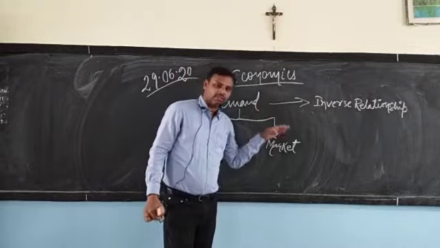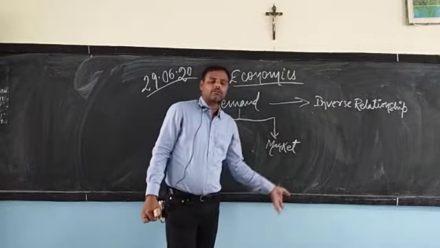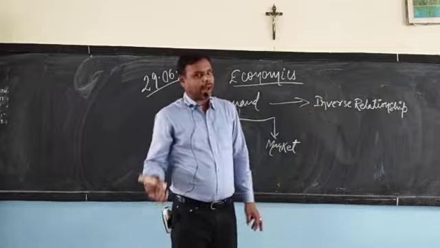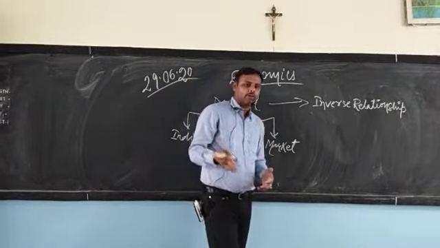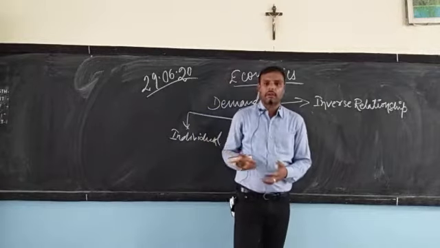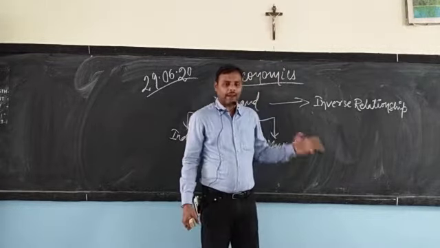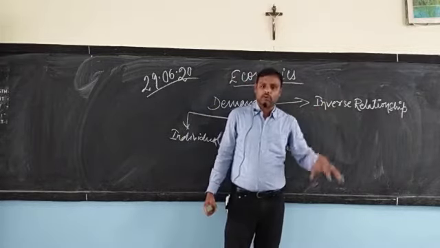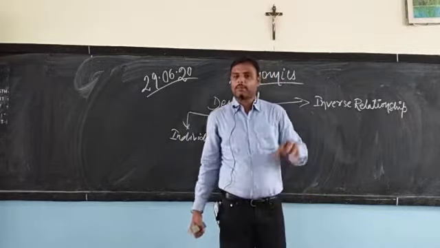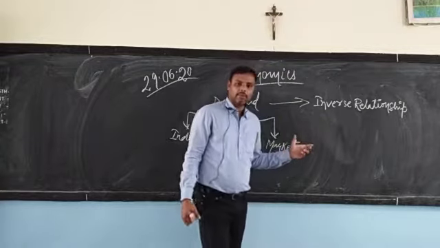Means whenever the price decreases of a commodity, its demand will increase. This is the practical aspect that we have been seeing wherever you live in the society. Whenever you go to market, you see this practical situation. Whenever the price reduces, you purchase more, and whenever the price increases, you purchase less.